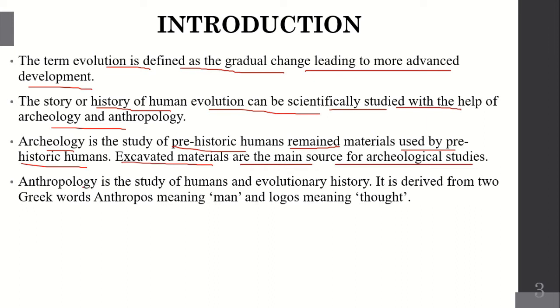Anthropology is the study of human and evolutionary history. It is derived from two Greek words, anthropos meaning man and logos meaning thought. So anthropology is the study of the stages of evolution of human, how the human evolves step by step. Anthropos means man, logos means thought. That is based on human thought, they constructed the history of how man has evolved.